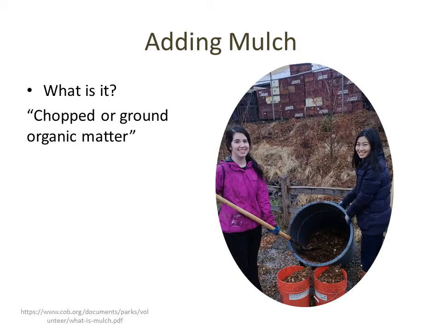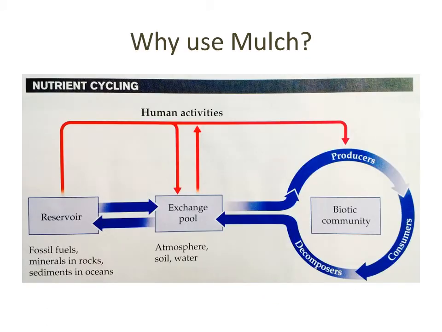We spread mulch around the plants at the site. Mulch benefits the plants by giving them the nutrients they need and holding extra water, which is especially important in the summer when there's less rain. So why mulch and not synthetic fertilizers? By using compost or mulch, we're lessening the need to pull from those inaccessible reservoirs, which are limited.